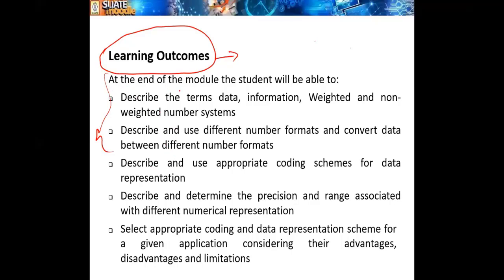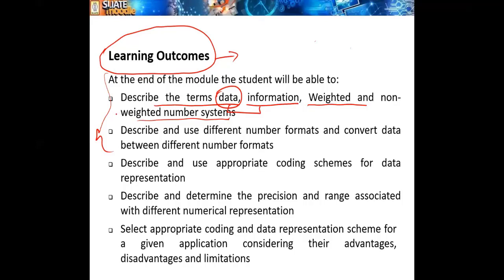So the first learning outcome: you should be able to describe data. You should know what is data, how to define data, what we mean by data. And then information: what is information, and what are the differences between data and information, and also weighted and non-weighted number systems.